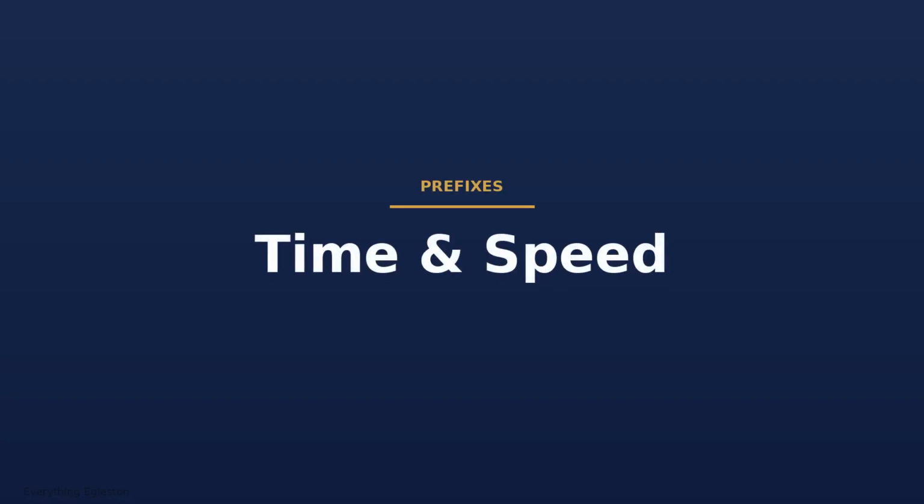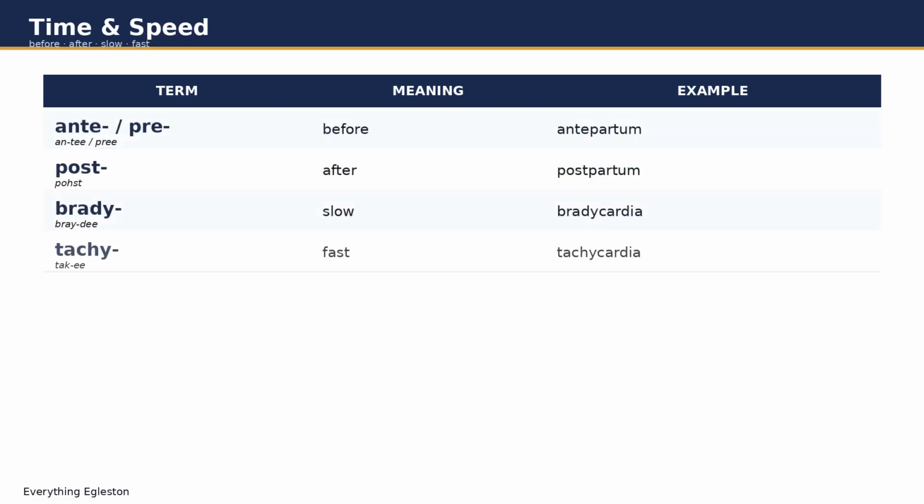Onward to time and speed. Ante and pre both mean before. Antepartum is before delivery. Preoperative is before surgery. Post means after. Postpartum, post-op. Brady means slow. Bradycardia is a slow heart rate. Tachy means fast. Tachycardia, a fast heart rate. Neo means new. A neonate is a newborn.